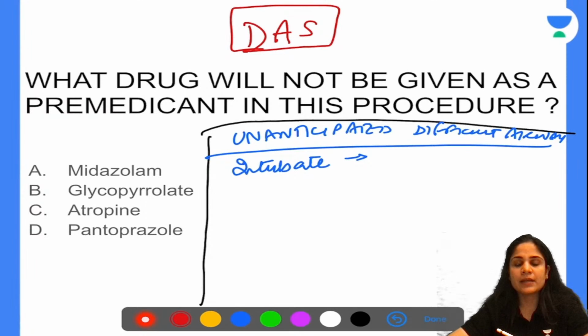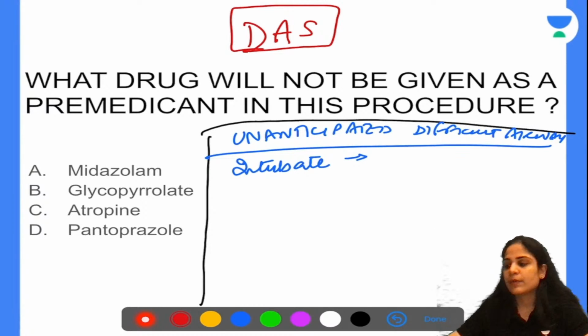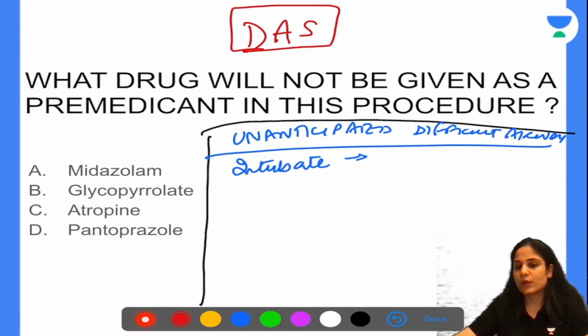So can you guys tell me how many maximum attempts of intubation I can take in a patient? Or can I keep trying till I get the tube through the vocal cords? Yeah, so the maximum attempts of intubation that I can do is 4. Now I remember this 4 as 3 plus 1. Why do I remember this as 3 plus 1?